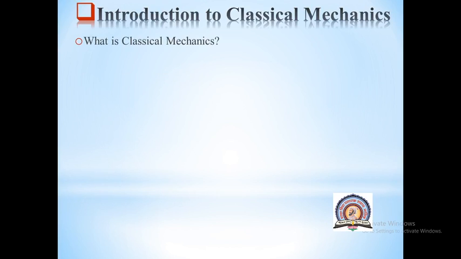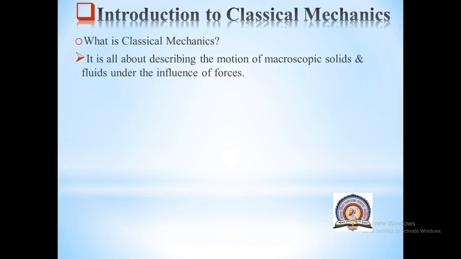Now you all will have a question: what exactly is classical mechanics? Mechanics is all about describing the motion of macroscopic solids and fluids under the influence of forces. This means any object, it should be a macroscopic object. From your previous study, it is clear to you what the difference is between macroscopic objects and microscopic objects.